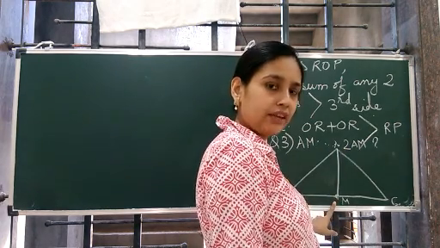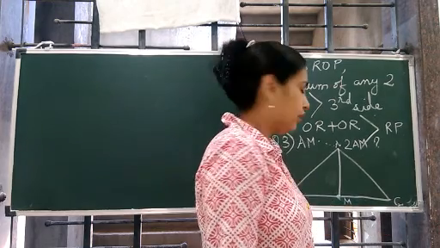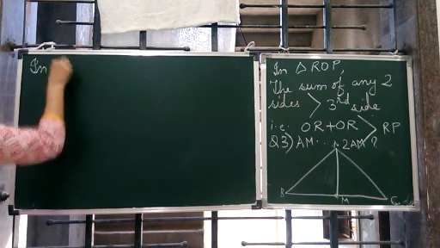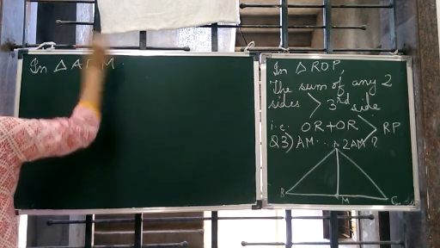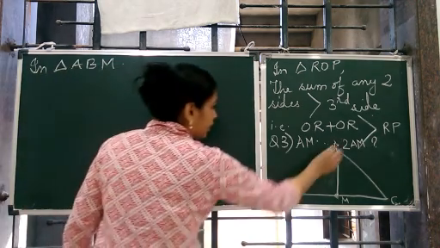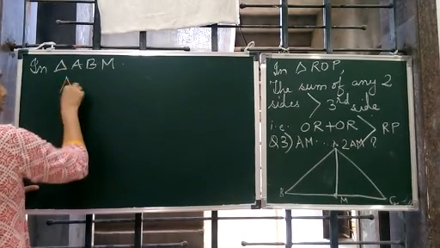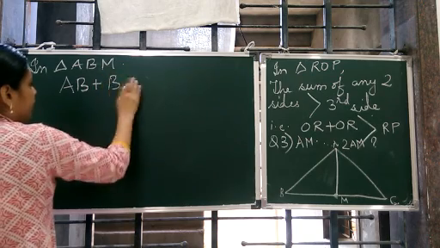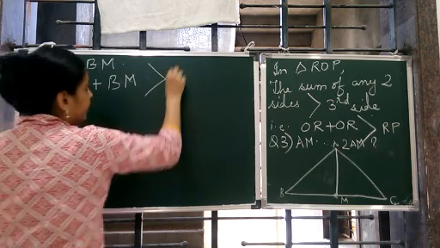So let's start with this triangle ABM. In this we will first prove, then we will prove in triangle AMC. So let's start. In triangle ABM, AB plus BM should be greater than AM.